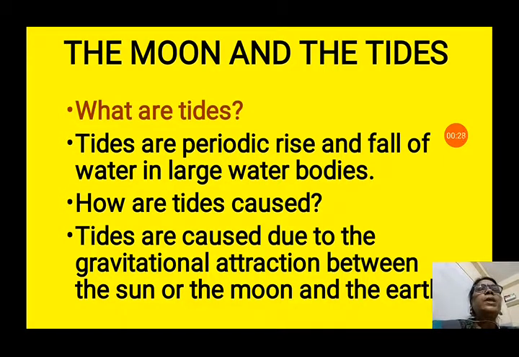Tides are the periodic rise and fall of water in large water bodies. When waves rise very high and then come down again, this rise and fall of water in large water bodies is known as tides. How are tides caused? Tides are mainly caused due to the gravitational attraction between the sun or the moon and the earth. The sun and moon both attract the earth, and according to that, tides occur.